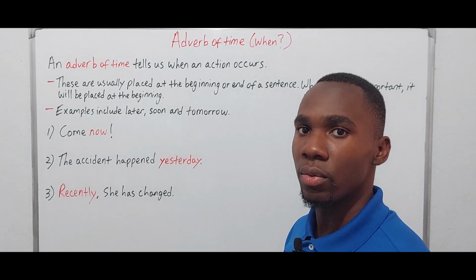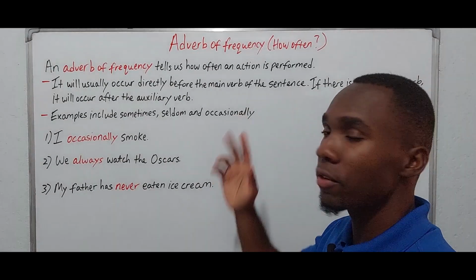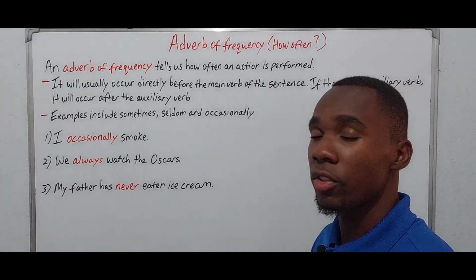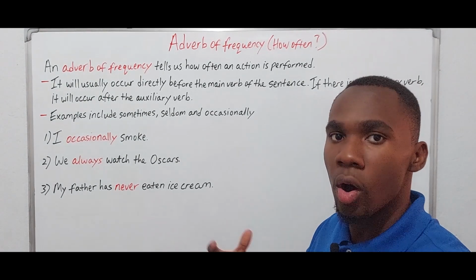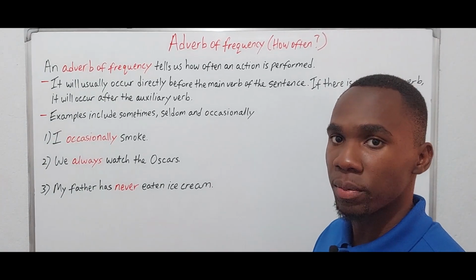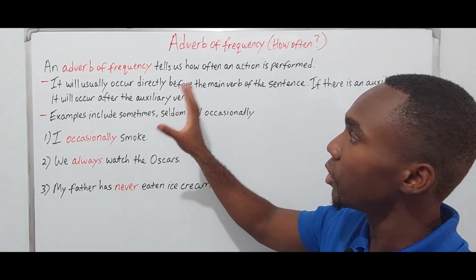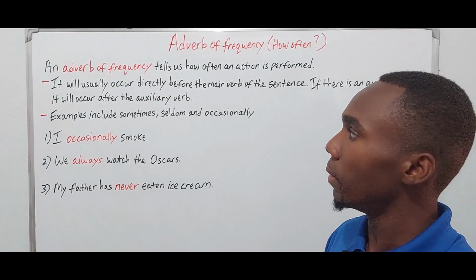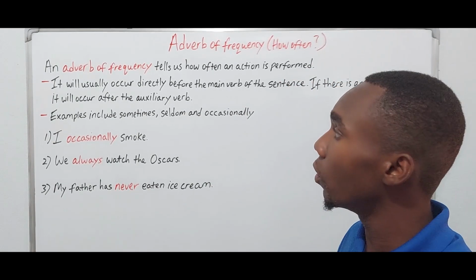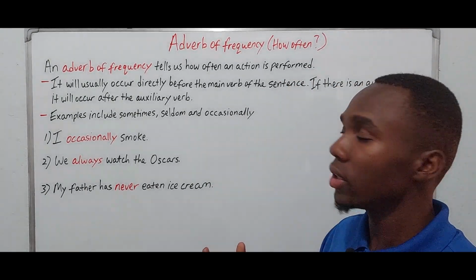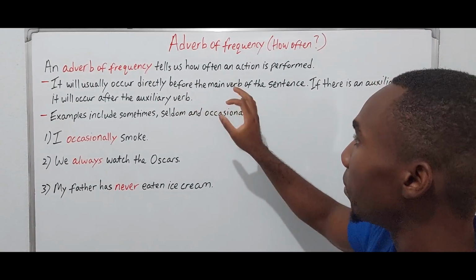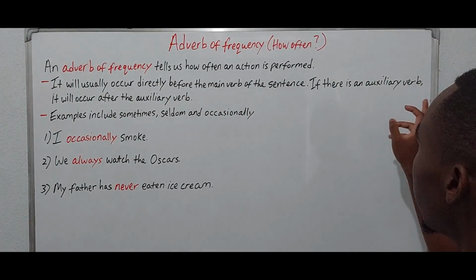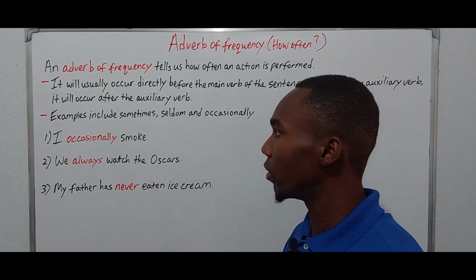Now let's proceed to adverbs of frequency. An adverb of frequency is going to respond to the question of how often. So how often an action is performed. So an adverb of frequency tells us how often an action is performed. Let's look at some features. In terms of placement, it will usually occur directly before the main verb of the sentence. However, if there is an auxiliary verb, it will occur after the auxiliary verb.